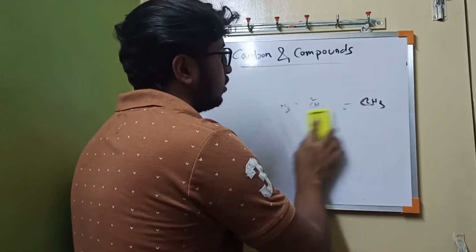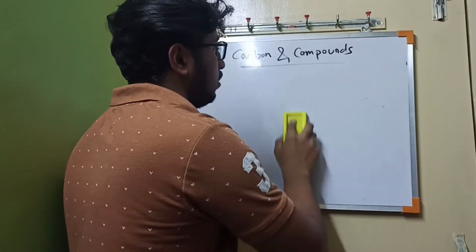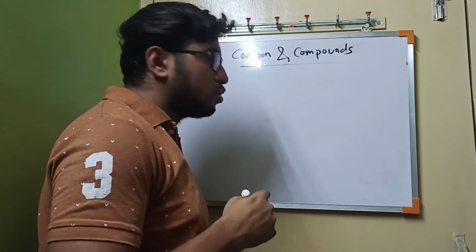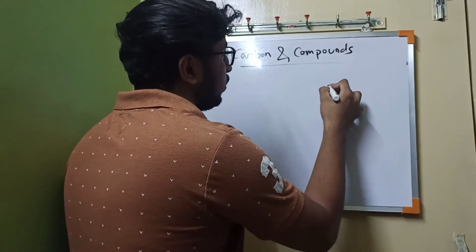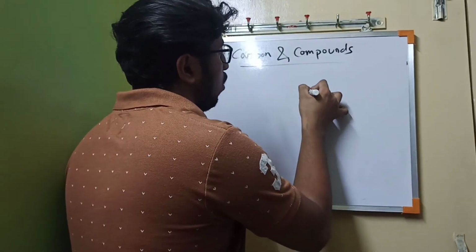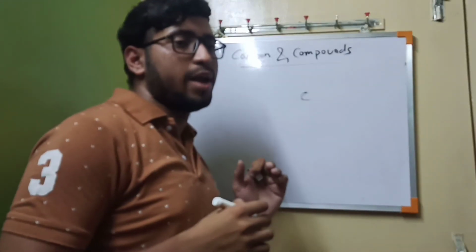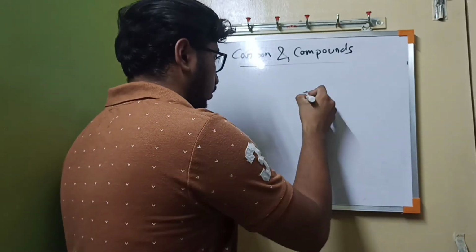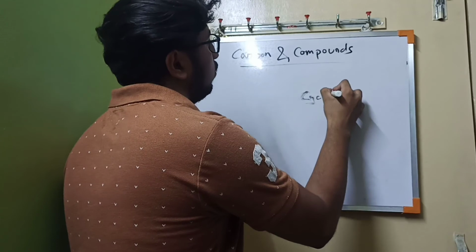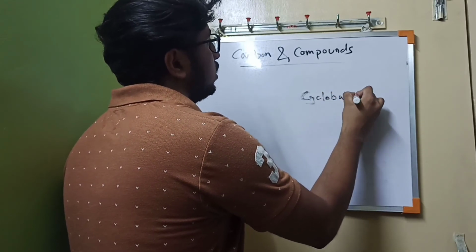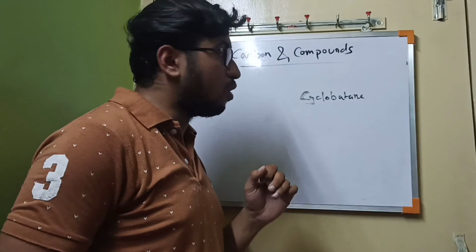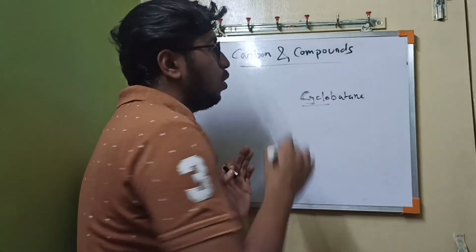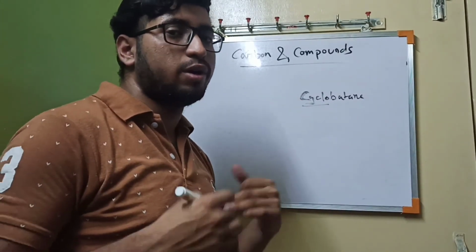Now the third example is about the ring structure. What is a ring structure? I have already said that it is a closed structure. So basically I can give a ring example. Firstly, we have to know that all ring structures are named with cyclo. If we say cyclobutane, that I had previously drawn, cyclobutane means there will be 4 carbons, but cyclo means it is a cyclic structure or ring structure.